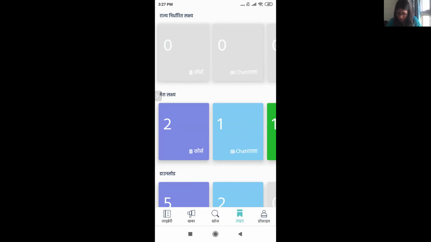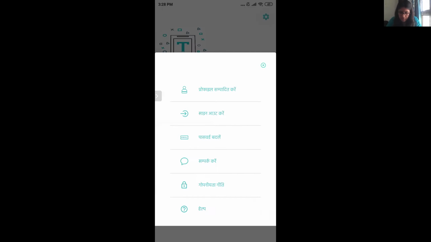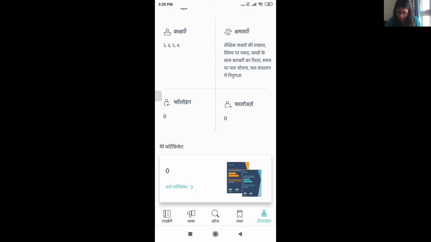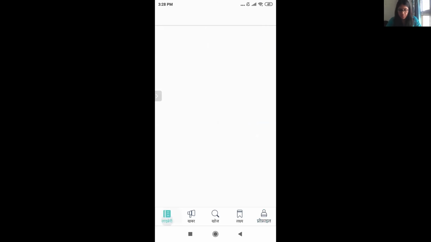Let me just show that again. You will go to profile, click on the gear at the top and click on help. You will start seeing these dialog boxes everywhere. So this can be very helpful. All right. So let's move on to our next segment, which is the library section.